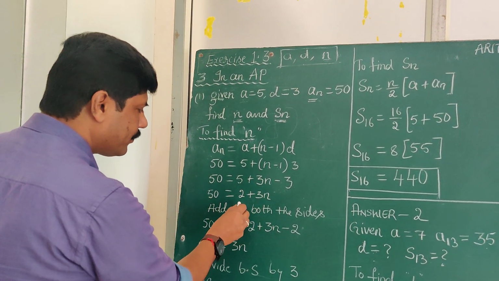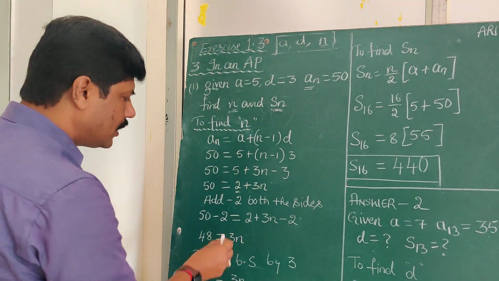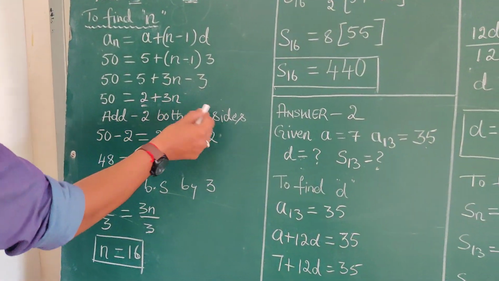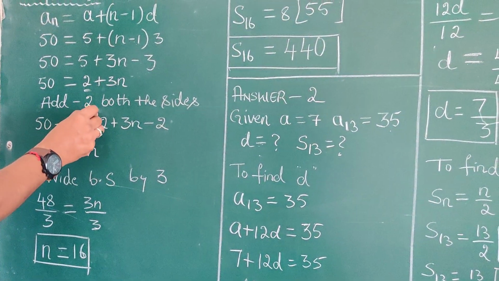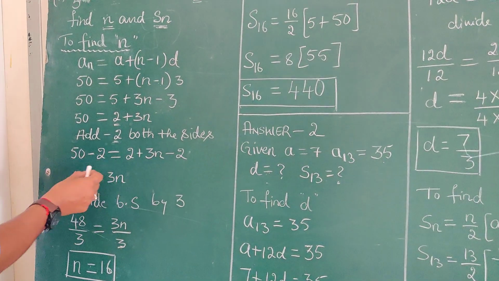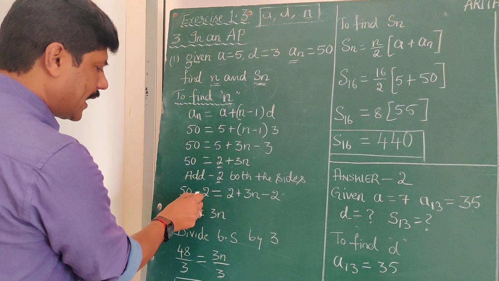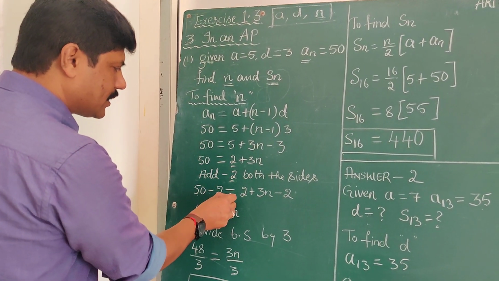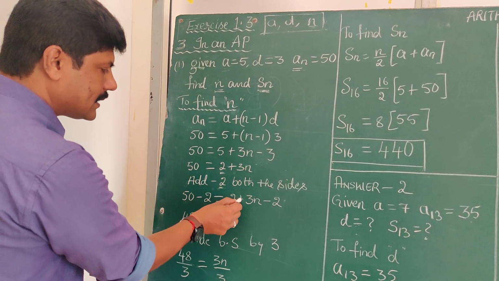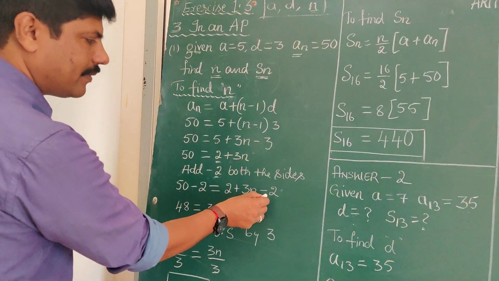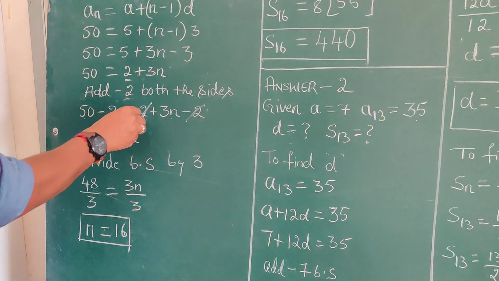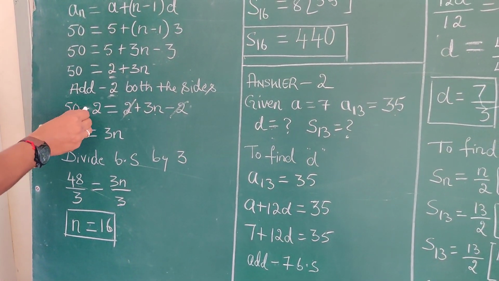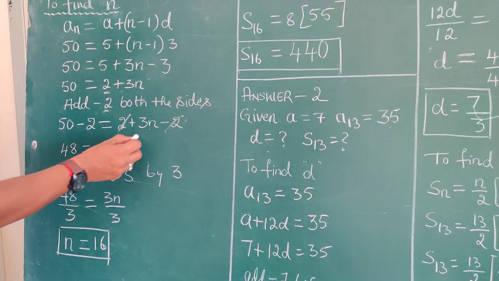In the next step, we will remove this plus 2. Therefore, add minus 2 on both sides. So that 50 minus 2 is equals to 2 plus 3n minus 2. Minus 2 plus 2 cancel out. 50 minus 2 is 48.